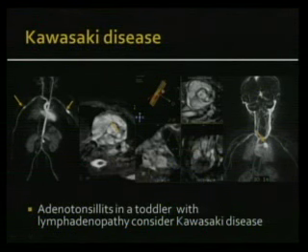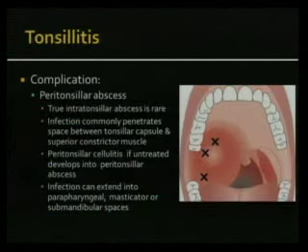So this is an example where the patient had adenotonsillitis, a toddler, and you can see there are bilateral subclavian/brachial artery aneurysms, and this patient also has a coronary artery aneurysm. So you want to pay attention to look for these other things. This was a case that I saw at CHOP, so interesting.